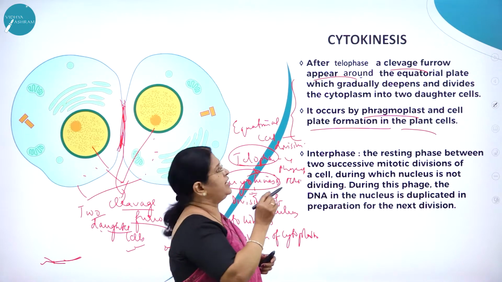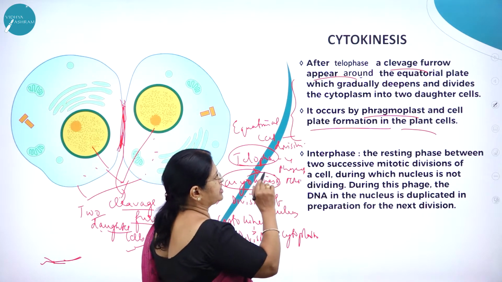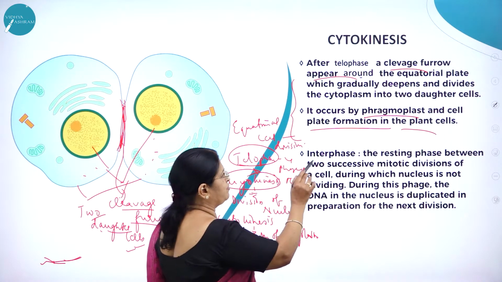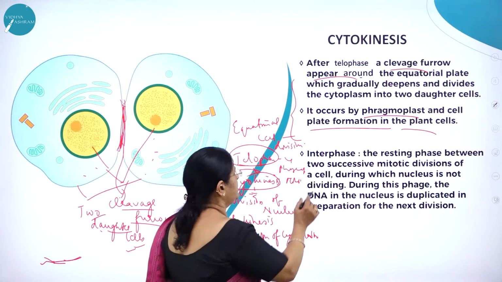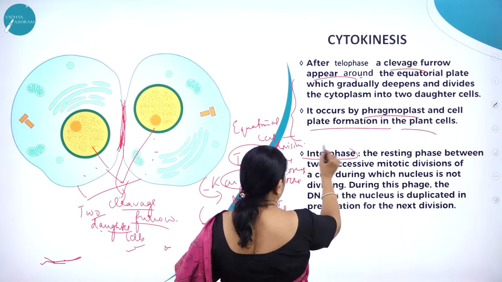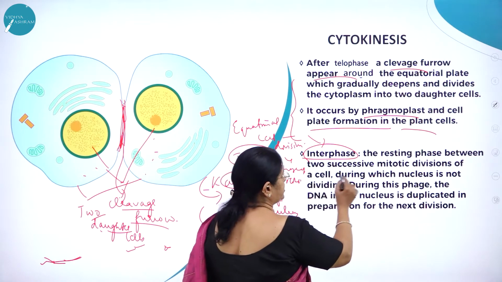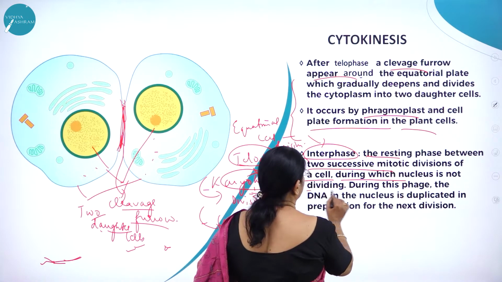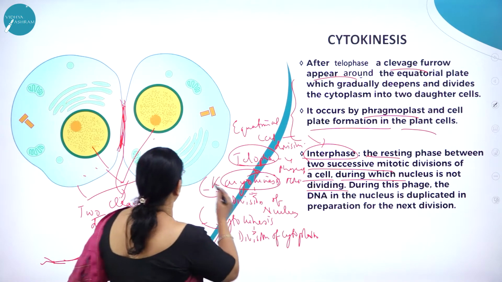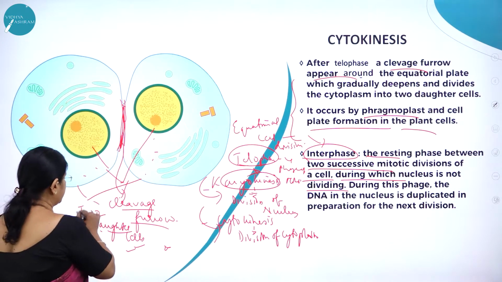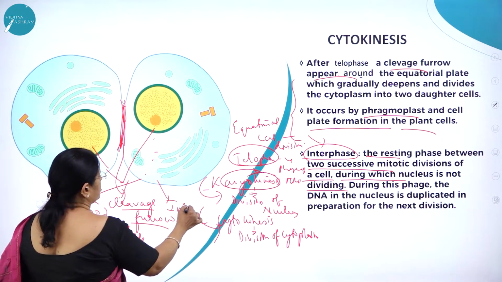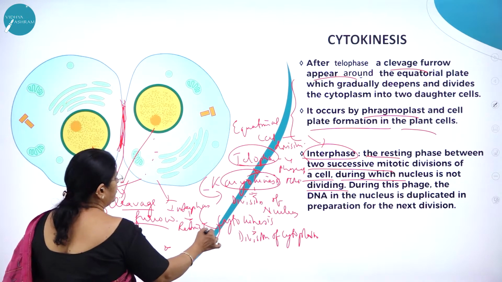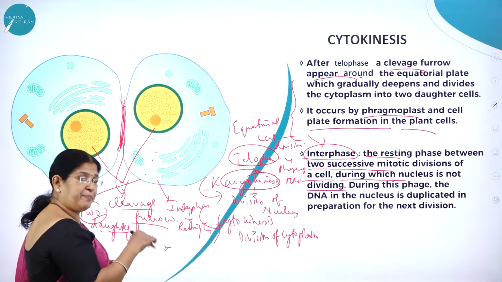So after telophase, a cleavage furrow appears around the equatorial plate, which gradually deepens and divides the cytoplasm into 2 daughter cells. It occurs by phragmoplast and cell plate formation in plant cells. So again, each cell will enter into a next stage called interphase. The resting phase between two successive mitotic divisions of a cell, during which the nucleus is not dividing, is called interphase. So now two daughter cells are formed. As I said, each daughter cell will enter into a next phase called interphase. Interphase is called what? The resting phase, where the cell will not divide, but it will prepare for division.